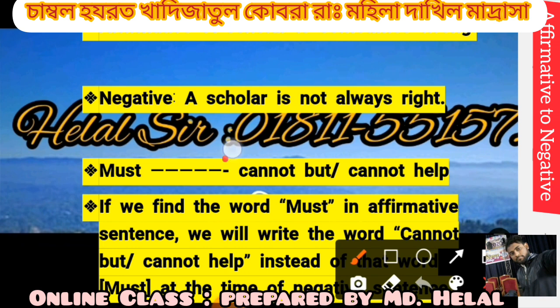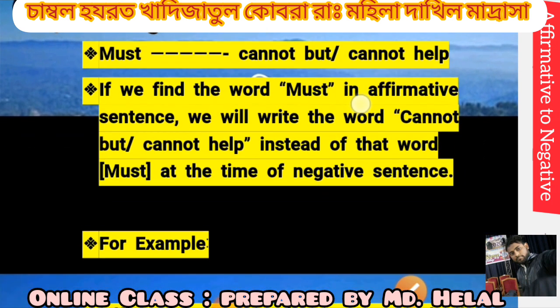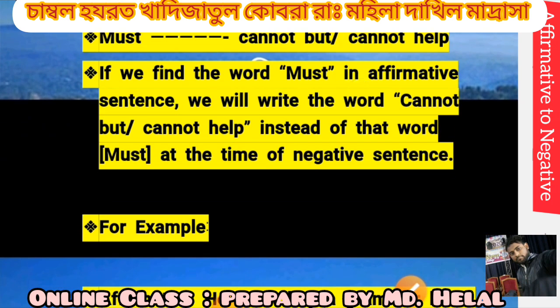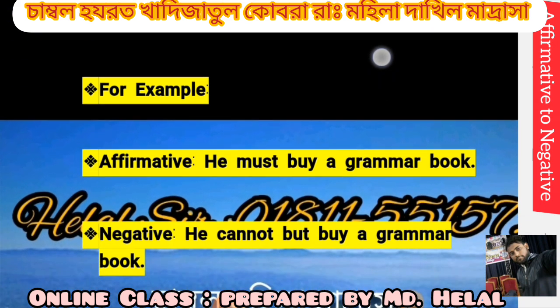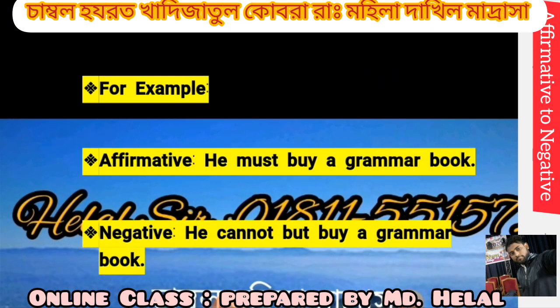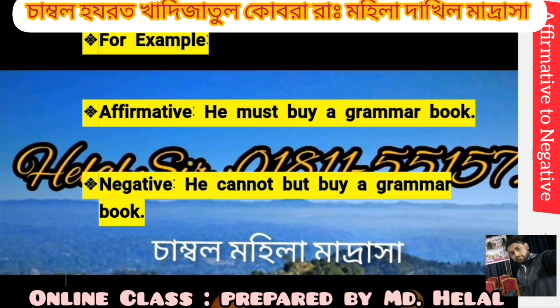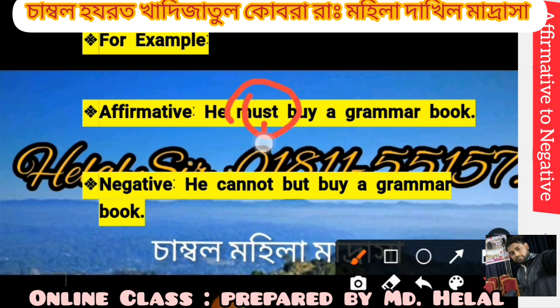Dear students, we use cannot but or cannot help instead of must. If we find the word must in an affirmative sentence, we will write cannot but or cannot help instead of must in the negative sentence. For example, he must buy a grammar book. He cannot but buy a grammar book. Here, must changes to cannot but.